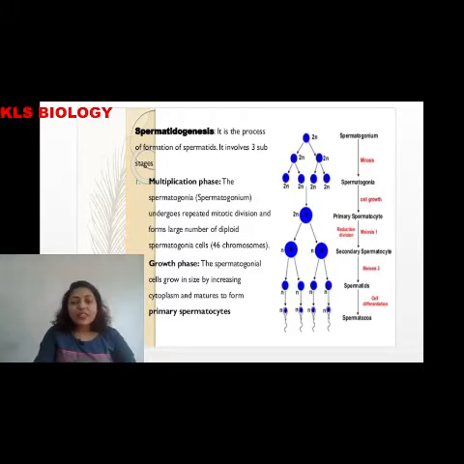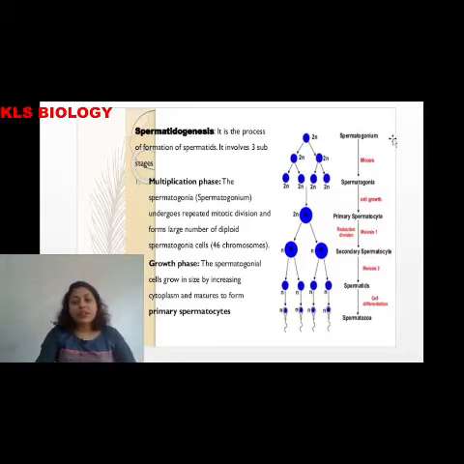First we have spermatogonia, which are diploid in nature. They undergo mitosis, because before puberty many germ cells are retained, to form many spermatogonia cells, which are retained.